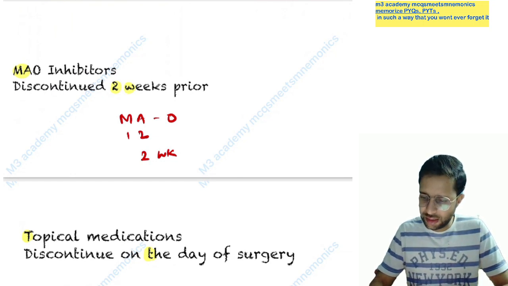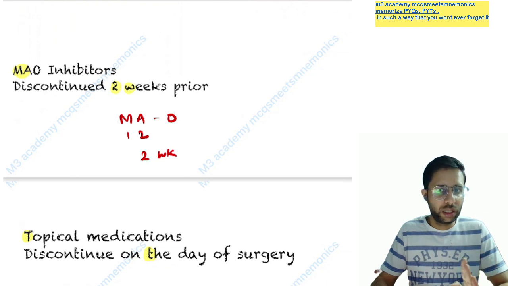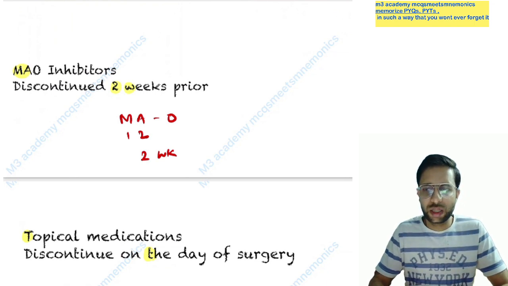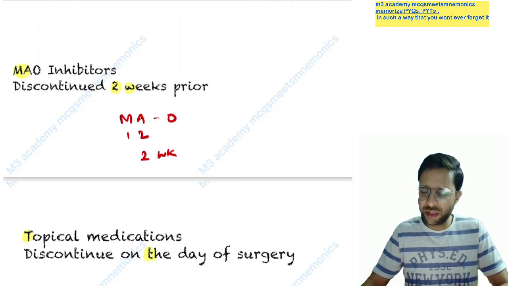Yes, what is an example of the MAO inhibitor? Type in the chat box which is the selective, which is the non-selective MAO inhibitor, which is for MAO A, which is for MAO B, and which is non-selective. Yes, what are the non-selective ones? What mnemonic was told? PIT. Yes, the mnemonic was told: tranylcypromine.